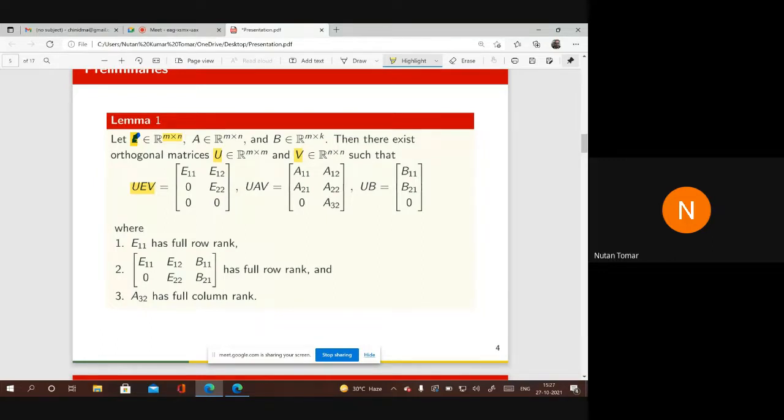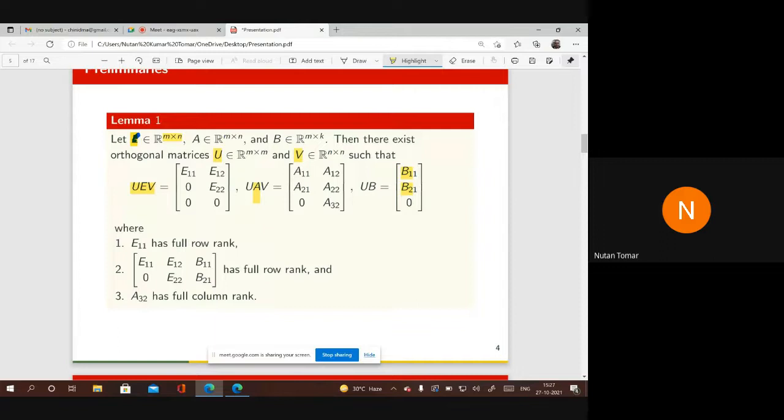Similarly, if you pre-multiply A by U and post-multiply by V, A will be converted into this form, and B will be converted into this form, B11, B21, and 0, with the following properties.